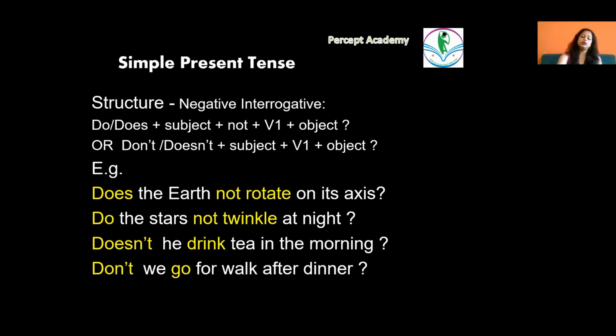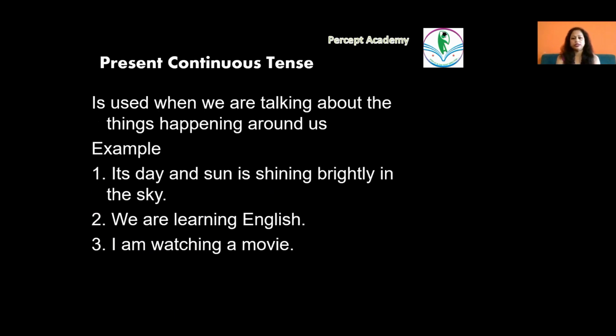Moving on from here to the next topic, present continuous tense. Now when we are talking about present continuous tense, it is used when we are talking about things that are happening around us. For example, you are watching this class and you are attending this class.